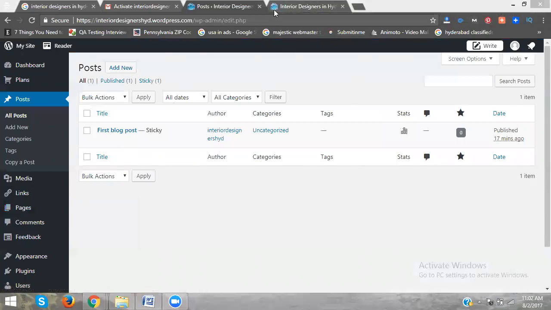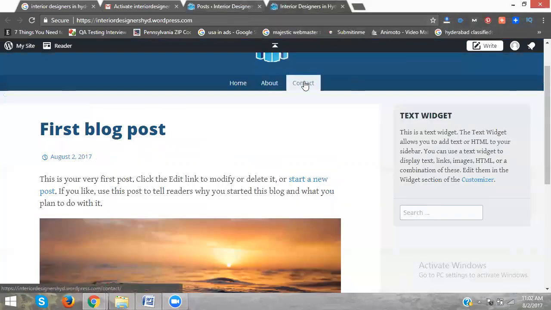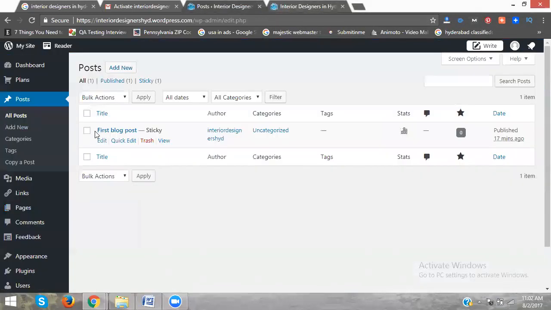Pages will be the number of other pages, like About and Contact, all will be called pages. Now the home page is already there. We can delete it or else we can edit it also. The editable option is there, and there is a trash, a delete. Or else select here, move to trash. Suppose I suddenly delete this file.